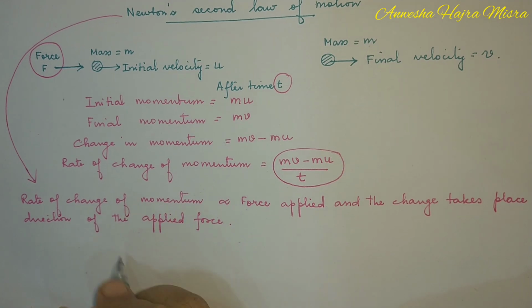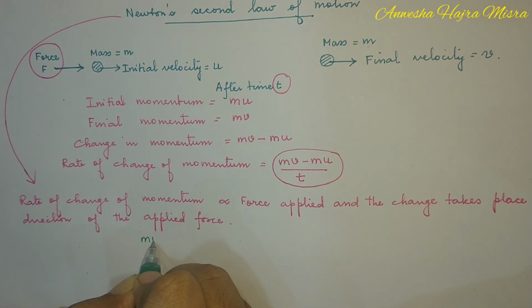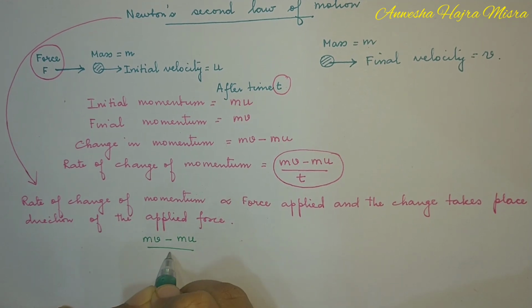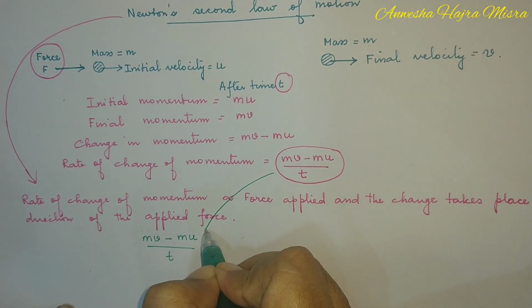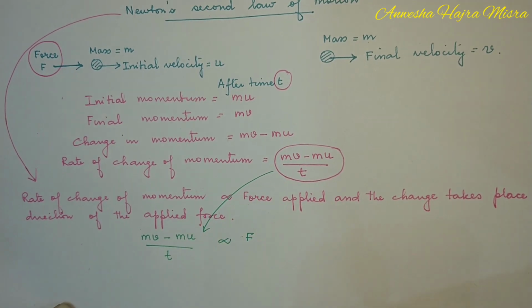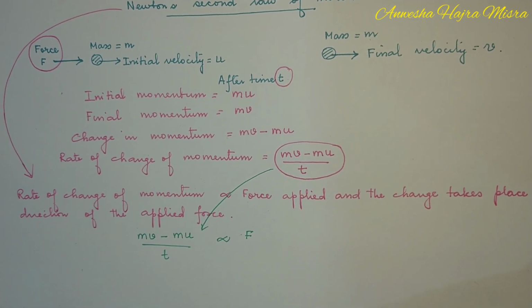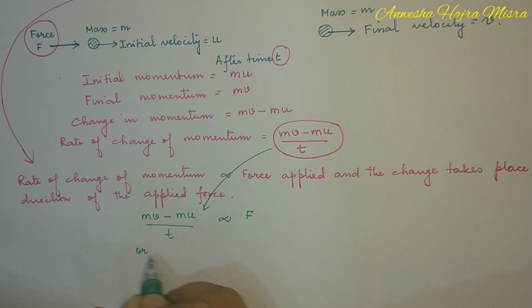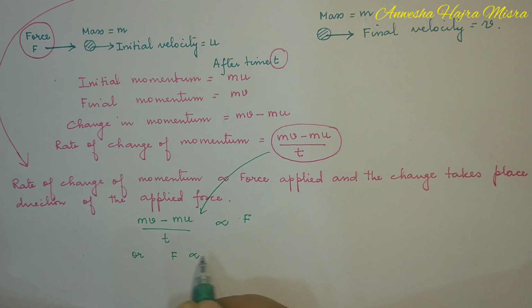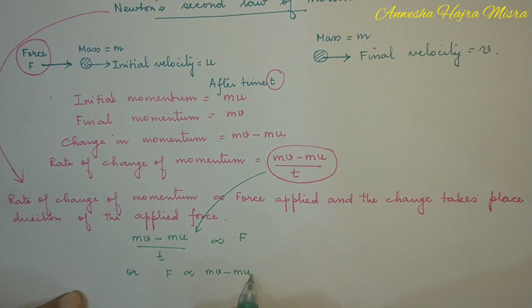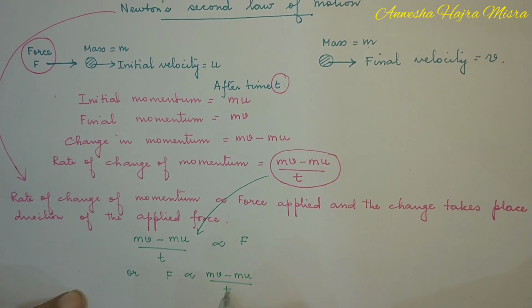So if you write this in mathematical form, rate of change of momentum is directly proportional to the force applied. That is what Newton said. So I can write force is proportional to change in momentum divided by time.